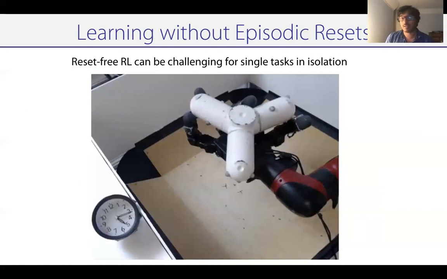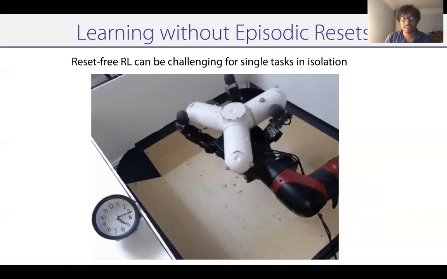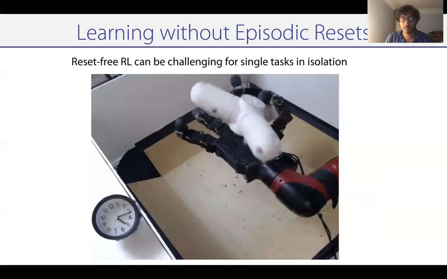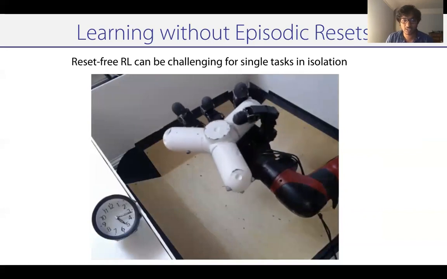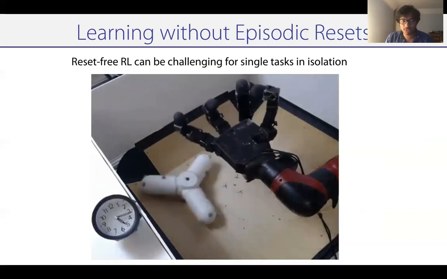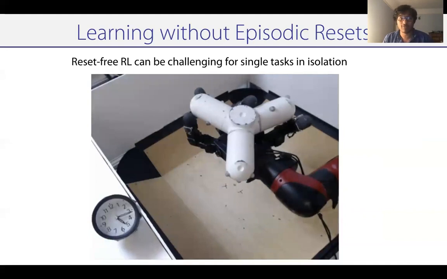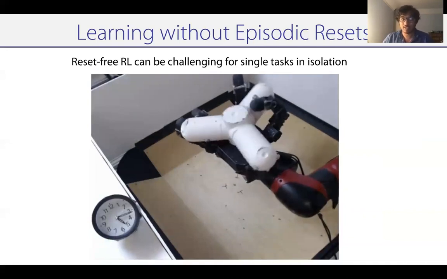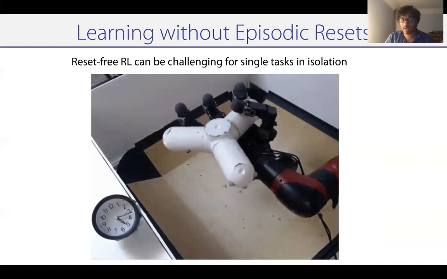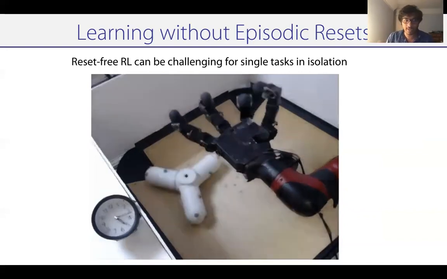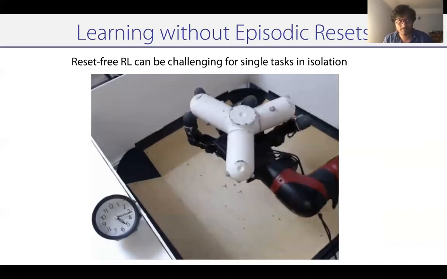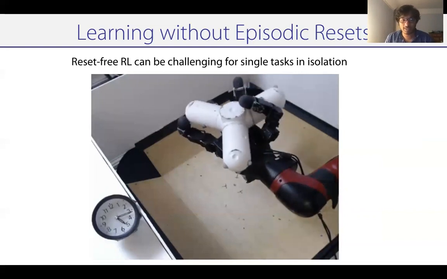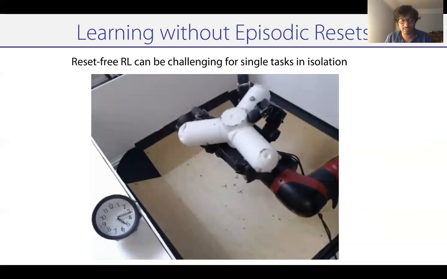This is clearly evident in our task of dexterous in-hand manipulation when we consider how exploration proceeds. We can see that initially the object is in the hand, trying to be repositioned, but it very quickly falls out of the hand. When it falls out of the hand, we can see that it will get stuck there for a really long period of time until the robot accidentally picks up the object and brings it back into the palm to keep practicing again. And so reset-free reinforcement learning can be quite challenging for these single tasks in isolation.